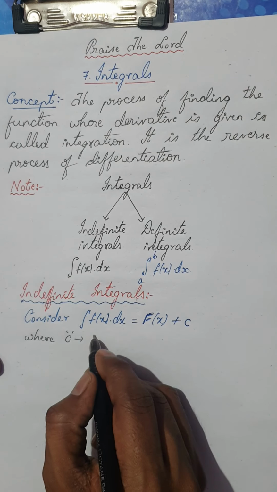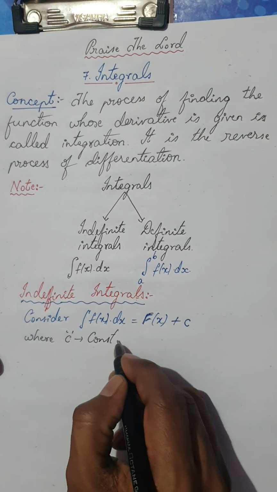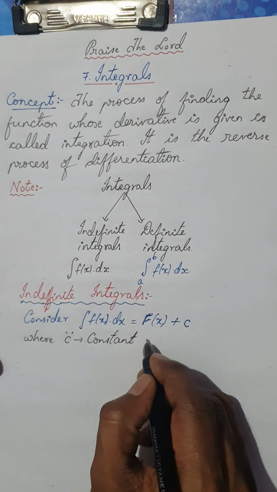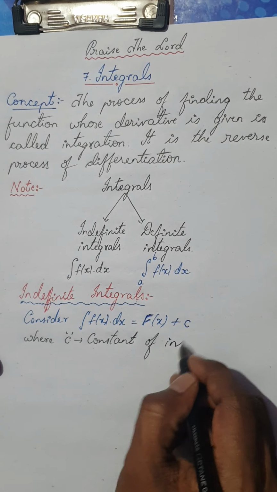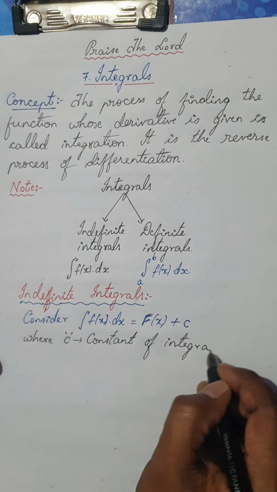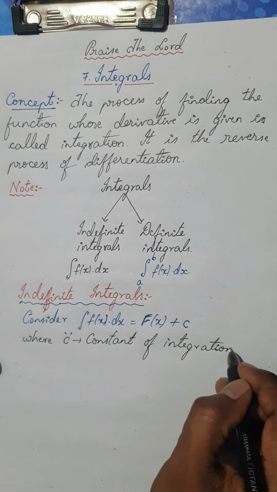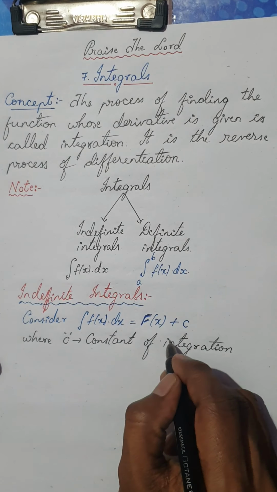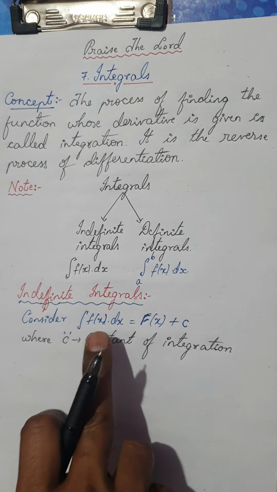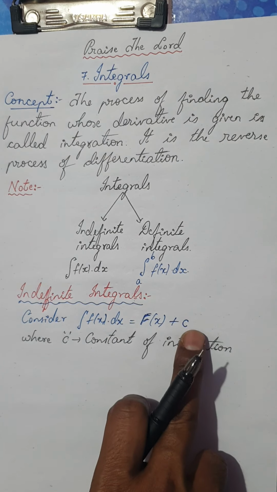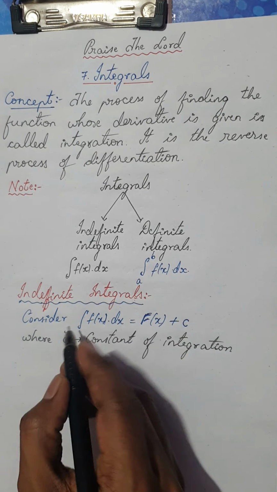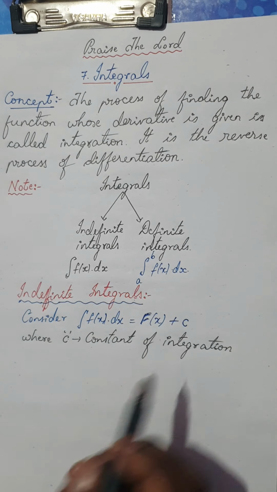What do you mean by c? c is the constant of integration, or you call it the integral constant. For every indefinite integral, once you integrate the function, you have to write a constant c, where c is the constant of integration.